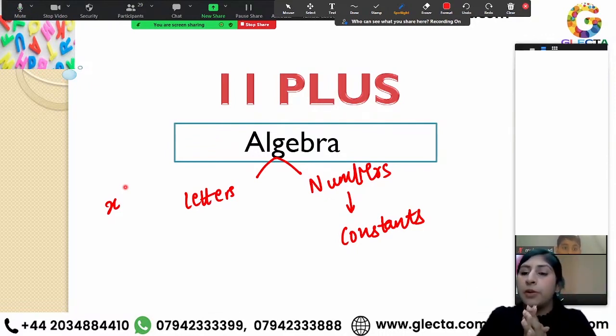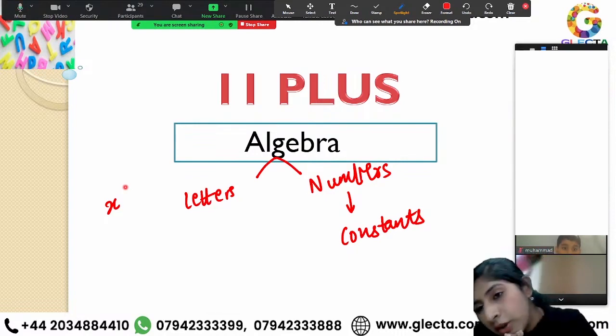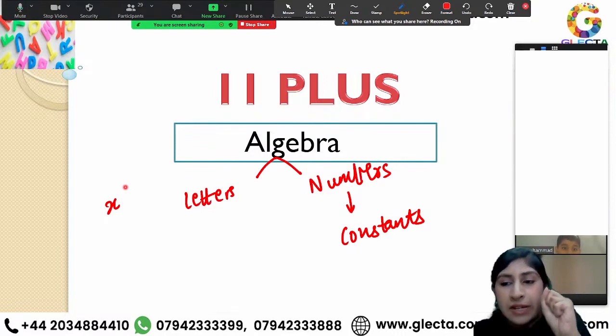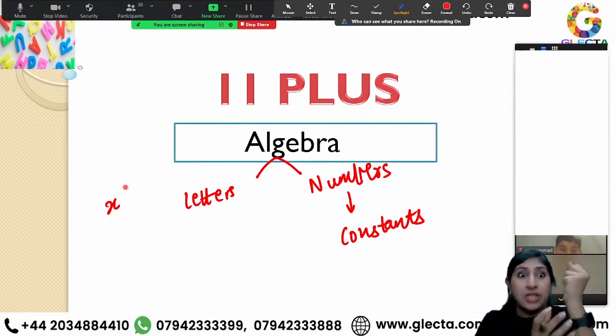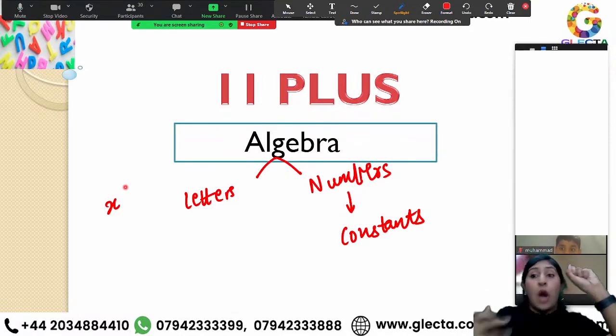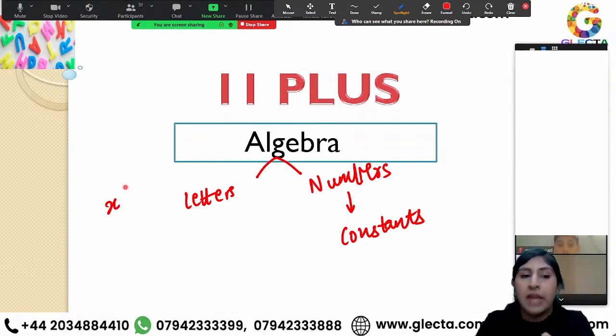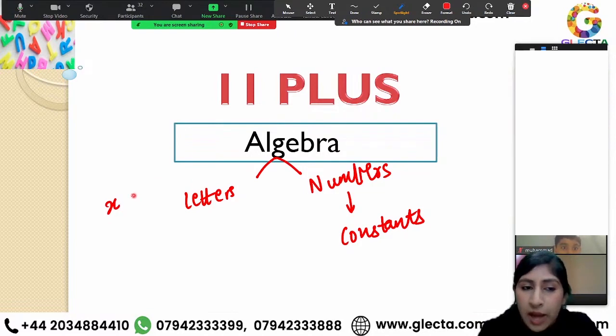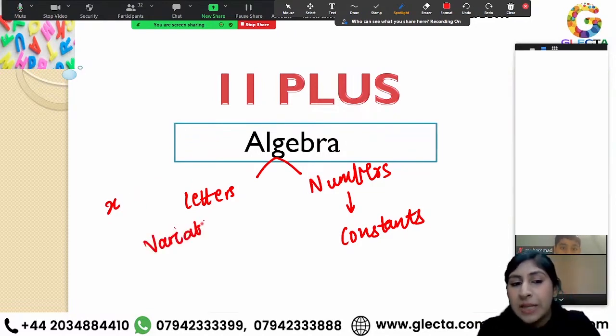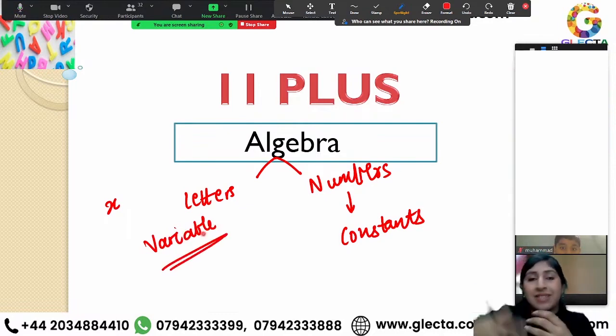Like, for example, I say Omotola has a few candies in her hand, right? Now, how many candies would that be? I'm just saying a few. I don't know how many. When she opens up her hand, it could be 10, it could be 20, or it could be 0, right? So X represents your value, which is not fixed. All right. So we call that a variable. A variable is something that keeps on varying, as the name suggests.